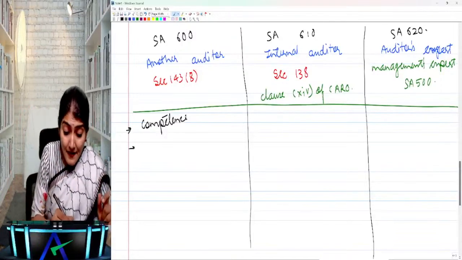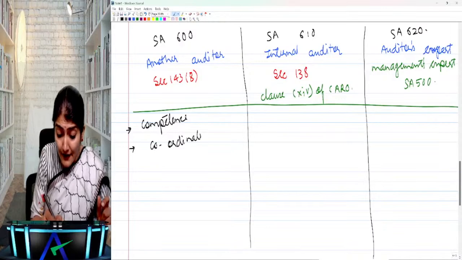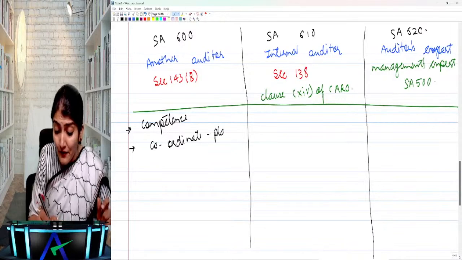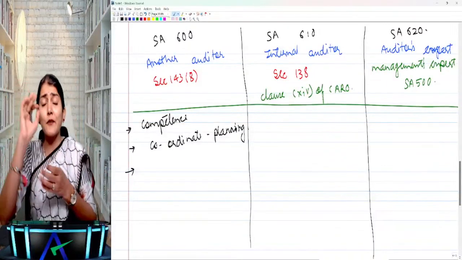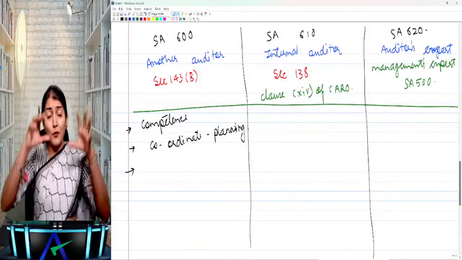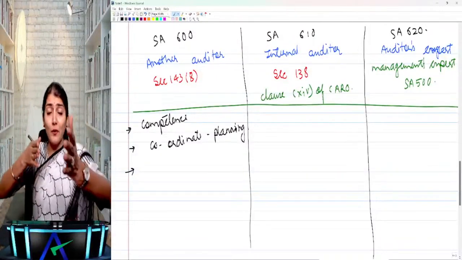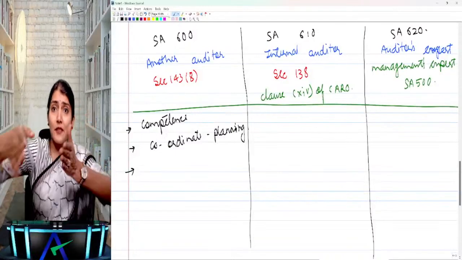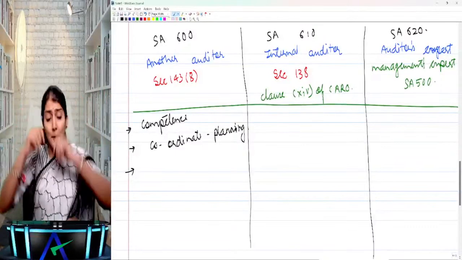Then after that, it says you coordinate with the other auditor while planning the work. You coordinate with the other auditor. Tell the other auditor, these are the areas you need to check. These are the areas where there is a significant risk, where there is a risk of material misstatement. Right? So you coordinate with the other auditor. Not only that, the principal auditor communicates with the branch auditor, the branch auditor will also communicate his findings to the principal auditor.